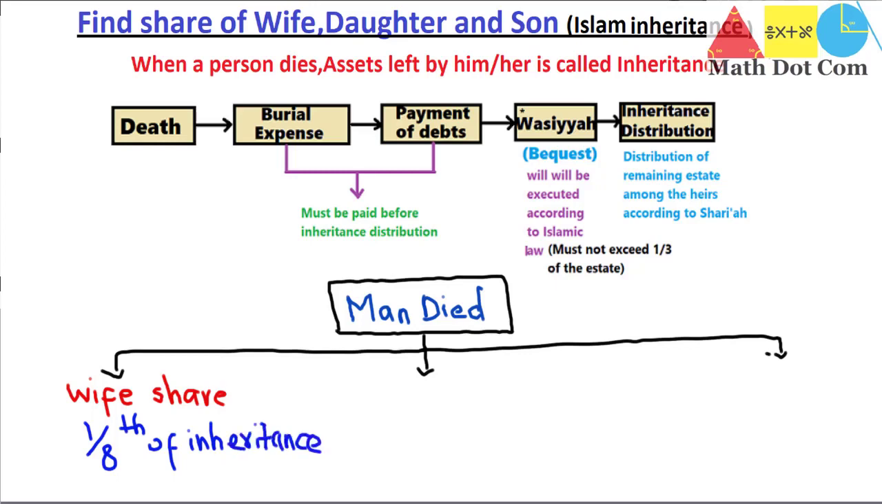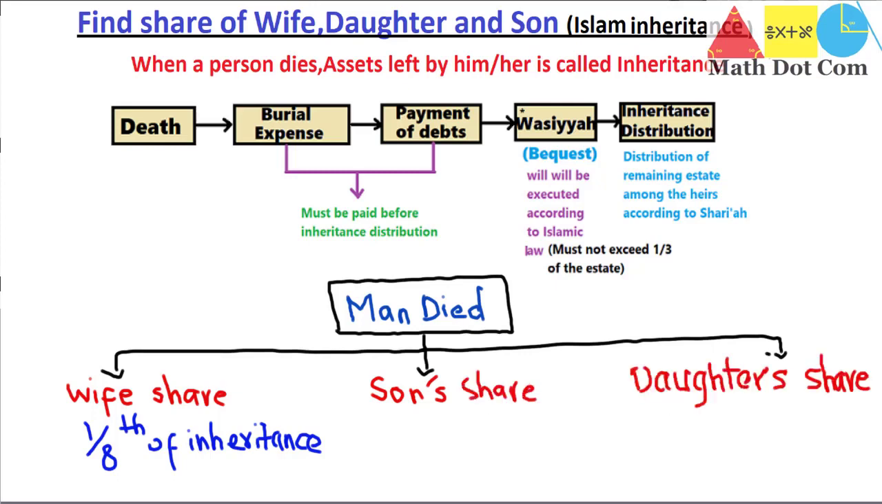Now what about the son and daughter? I will also tell you with the help of an example how you can calculate it. Son's share and daughter's share are in a ratio according to Islam. The ratio of son to daughter is 2:1. It means 2 parts will be for the son and 1 part is for the daughter. This is according to the Islamic law.